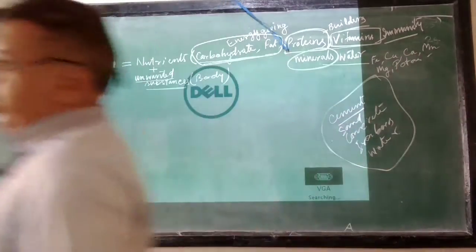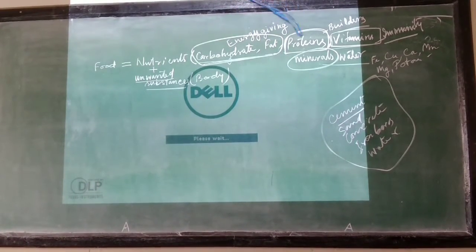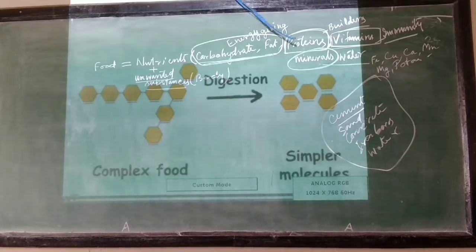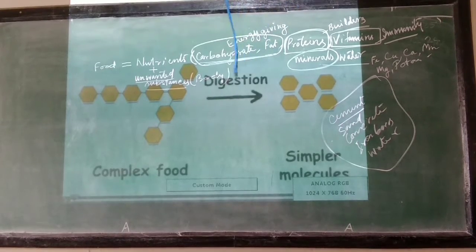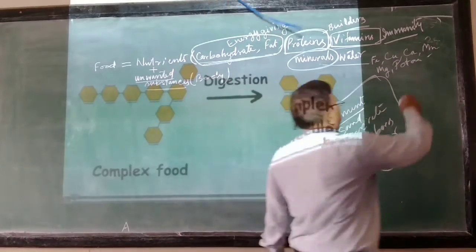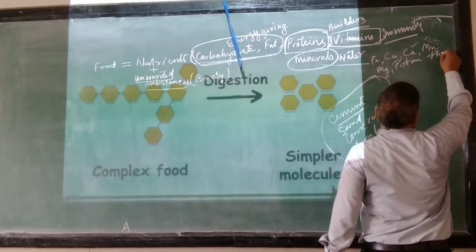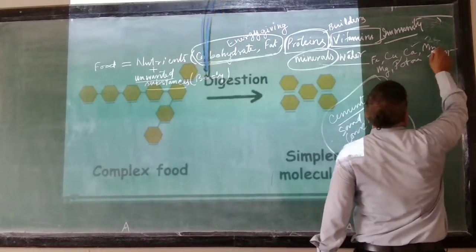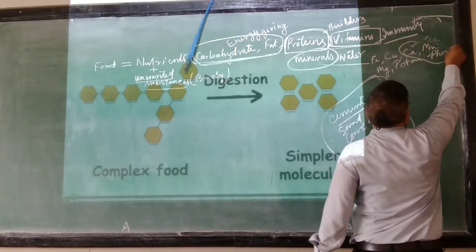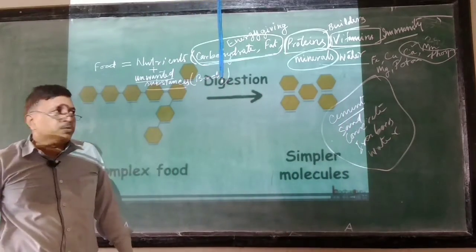So these are the different minerals our body requires. These are the different nutrients that our body requires. Out of these, calcium and phosphorus, I have not written. Calcium and phosphorus are responsible for making our teeth and bones.